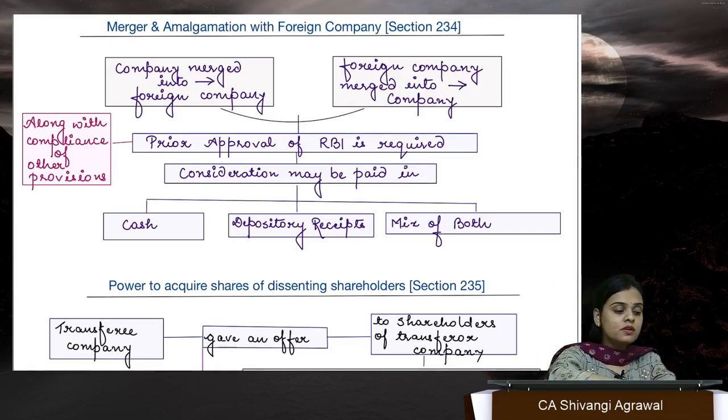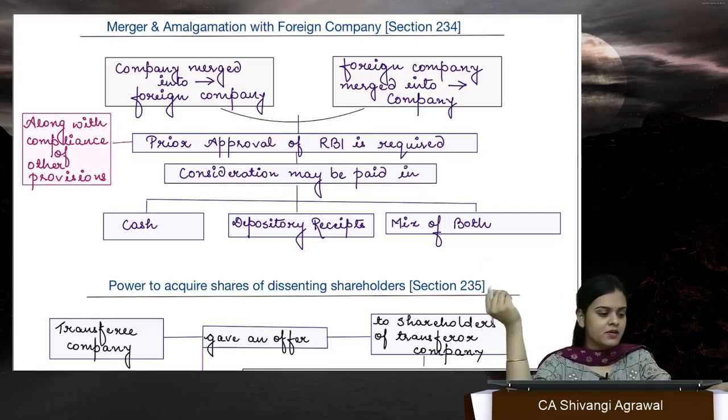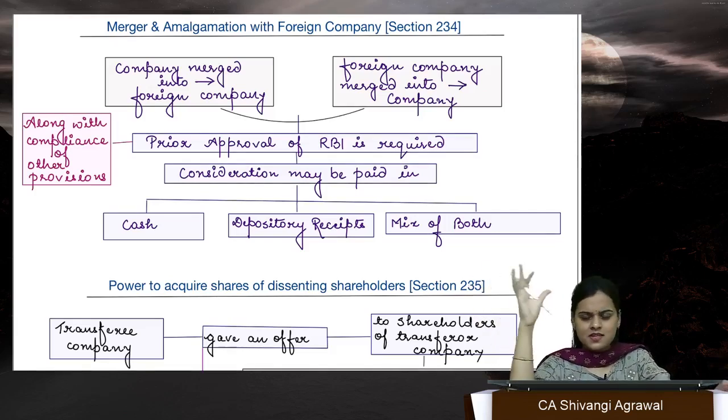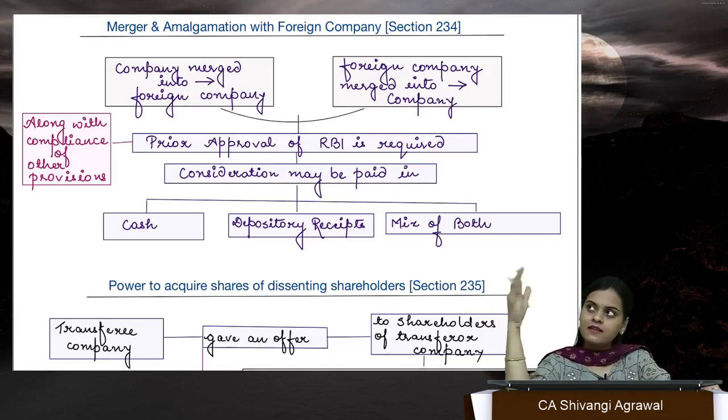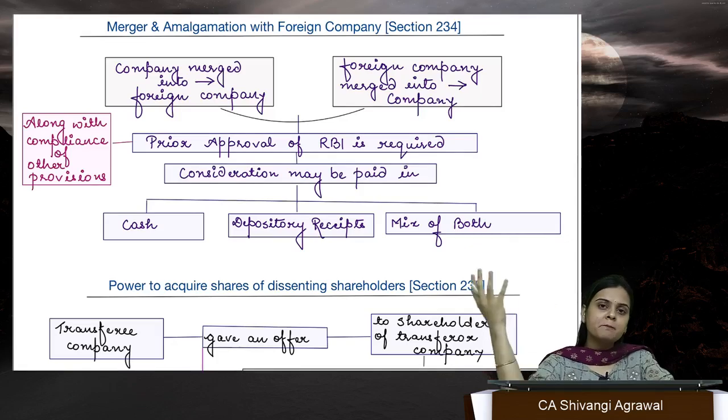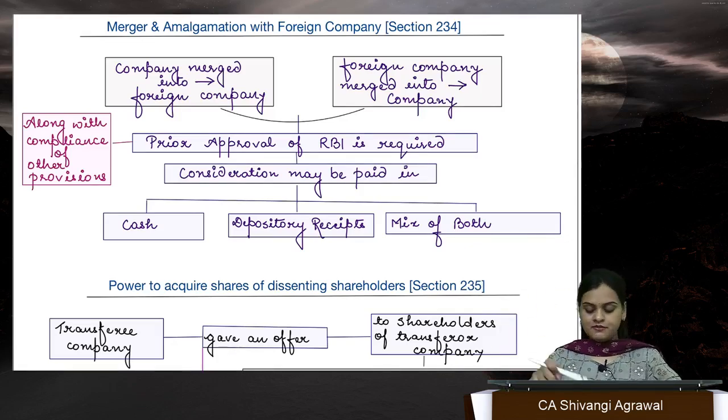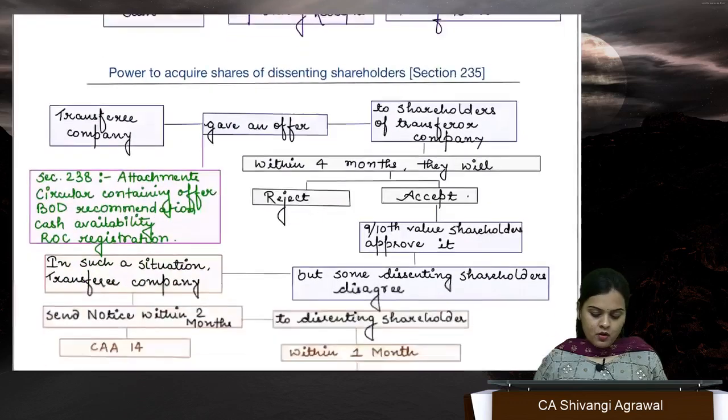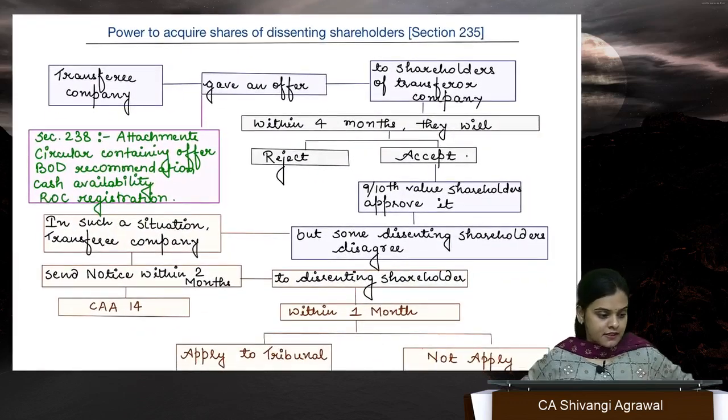Fine. And moreover, we also have to take care of the jurisdiction: the foreign company must be incorporated in certain jurisdictions where there are securities market regulators, anti-money laundering rules, etc. And you can merge only with a company of that particular jurisdiction. Fine. Moving on to the next section, section 235.